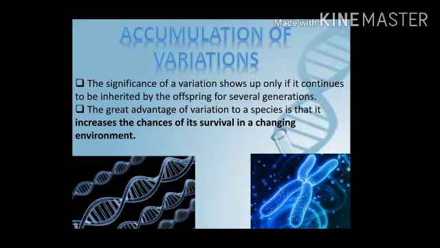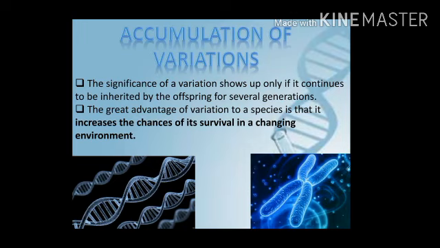And the second advantage is that it increases the chance of survival. For example, nowadays coronavirus has come. Some people escape from the coronavirus, some are dying. Why? Because you see the maximum death rate in old people, because old people have an ancient gene, whereas younger people have developed a little bit resistant gene.